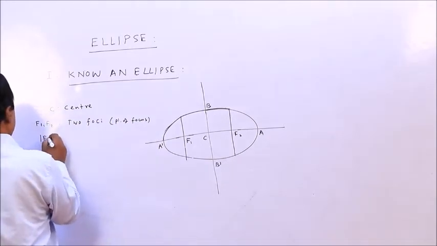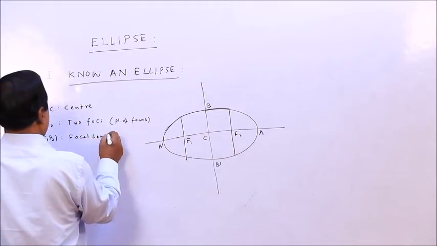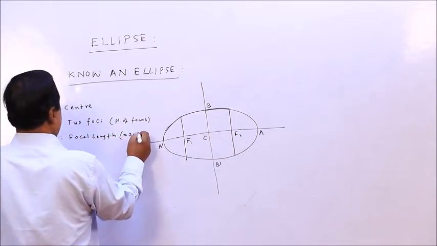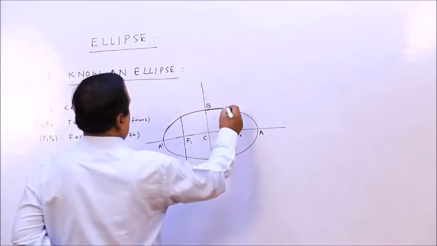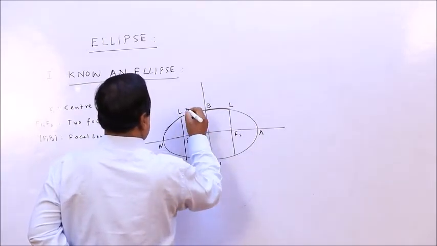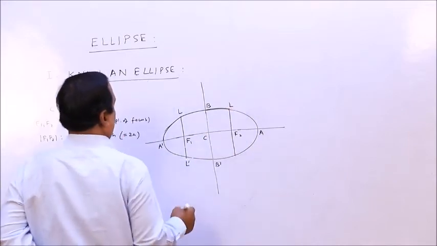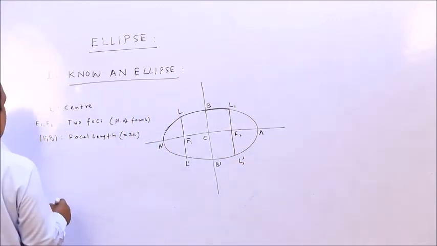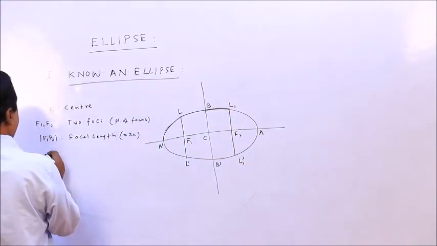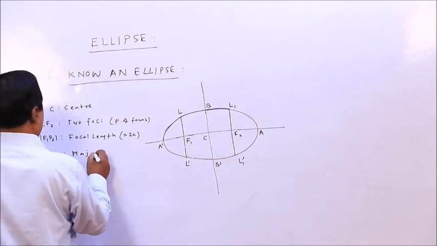So mod F1F2 is the focal length, and we take this as 2c.